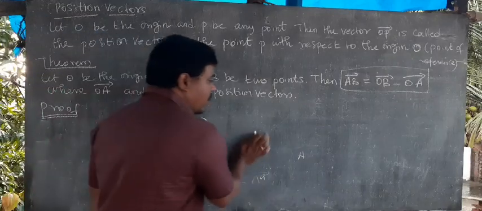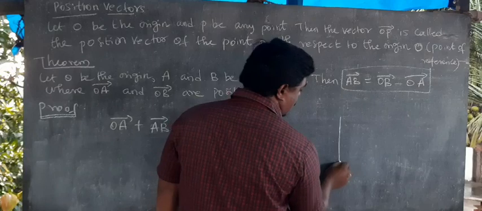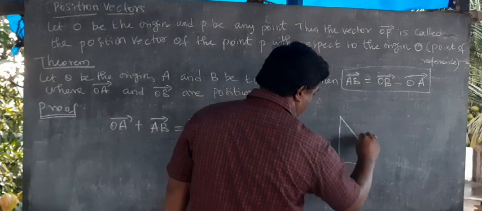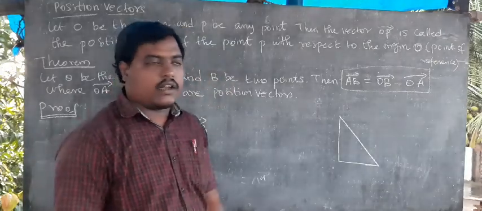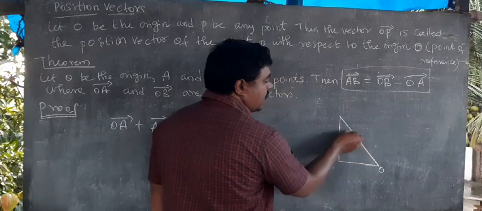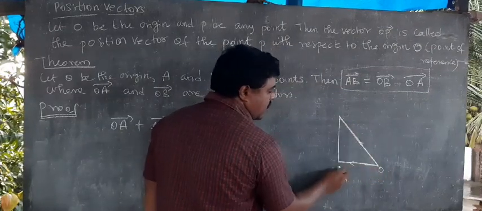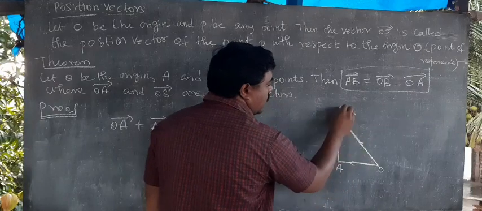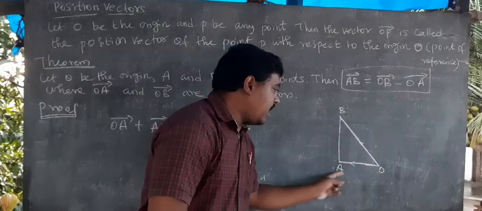Listen. Right? One right angle triangle I drew. This is the origin. From the origin, two vectors, this is OA, OB. Right? OA, OB.